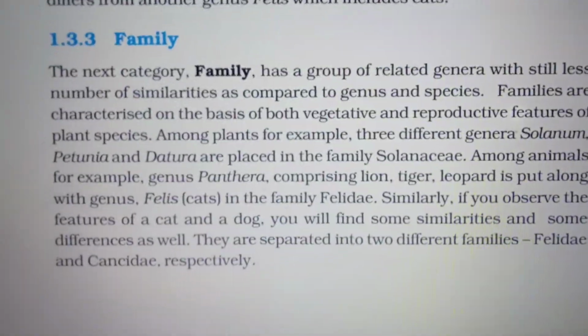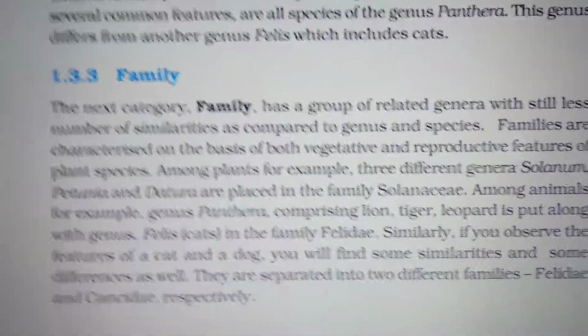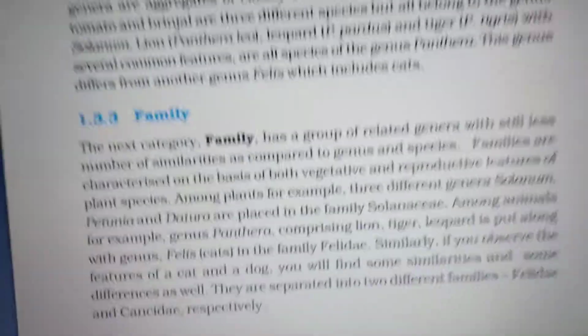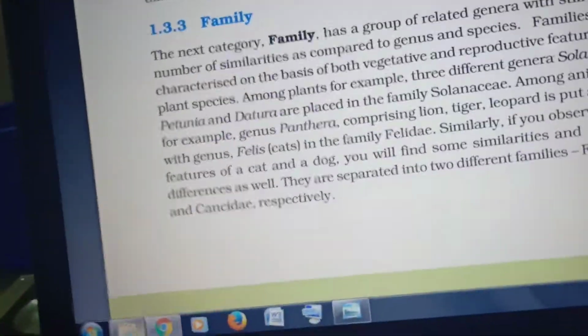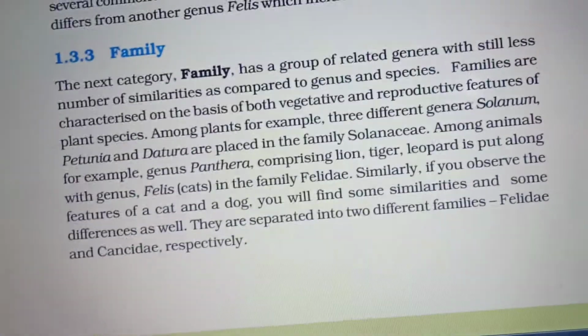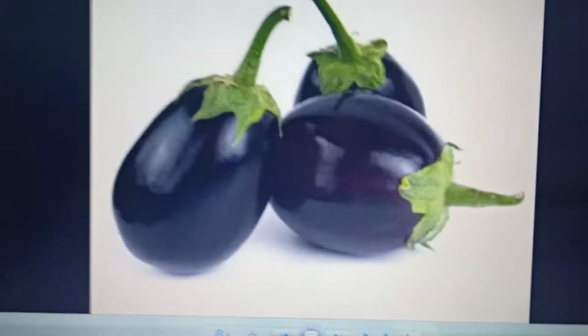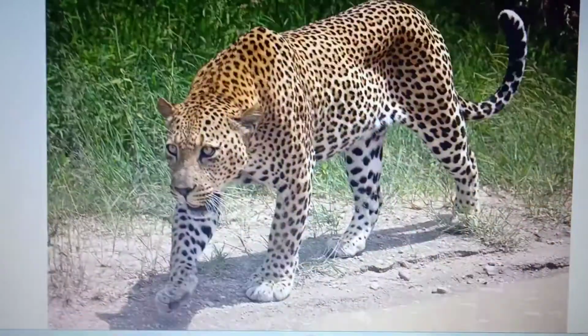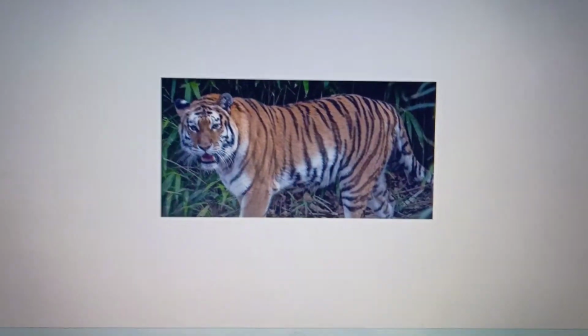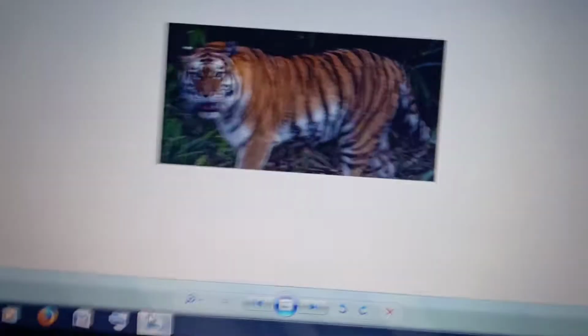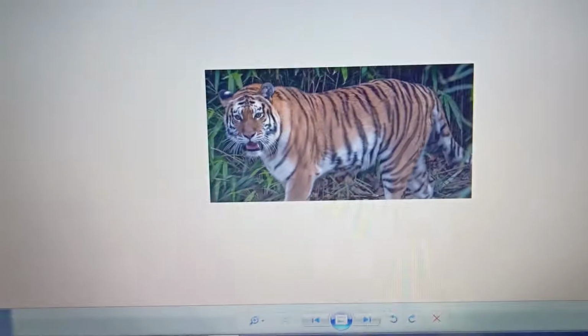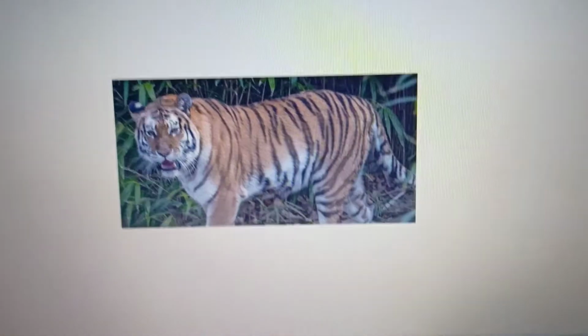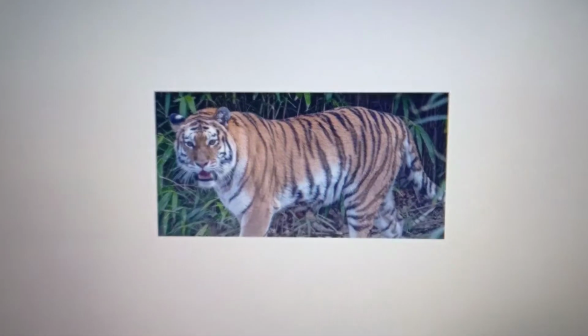This we will take with animals as an example. Genus Panthera comprises lion, then leopard, then tiger. Then this is put along with another genus, Felis, that's the cat's genus, both together under the same family, Felidae.